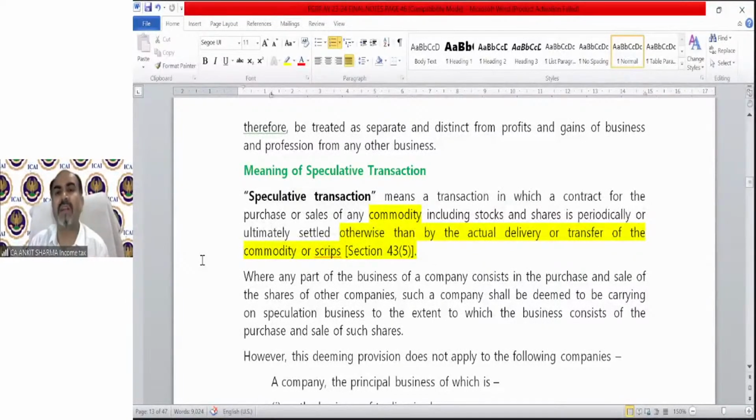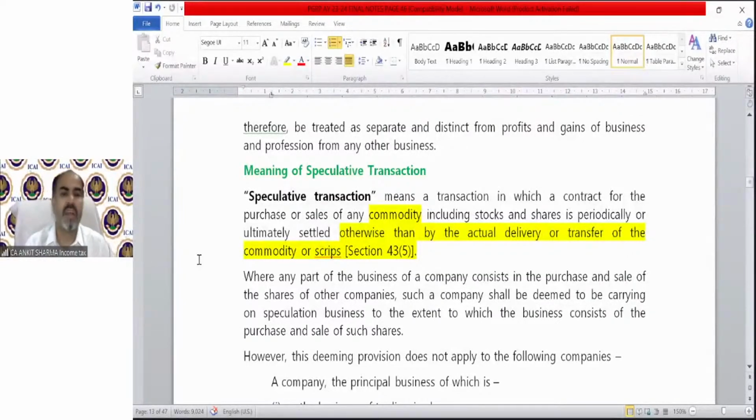It says it means a transaction in which a contract for purchase or sale of any commodity, there must be a legal contract, including stocks and shares, is periodically or ultimately settled otherwise than by the actual delivery or transfer of the commodity. You are technically purchasing or selling just like normal trading, but without physical delivery. That is the difference. So everything is normal in a speculative business. There is trading, there is contract, there is sale, there is purchase, there is money transfer, except one thing, there is no physical delivery involved.